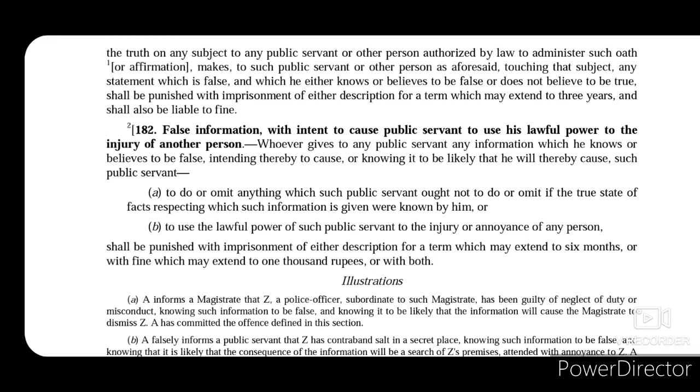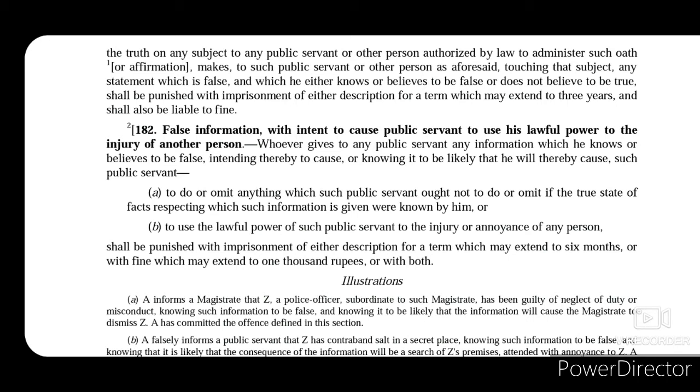Now the offence under section 182 of giving such false information is complete as soon as false information is given by the person. It is not necessary whether the public officer must have acted on such information or not. So the public officer may act in regard to that false information or not. He may have acted or he may not have acted. As soon as the false information was given, it will be thought that such person had that motive.